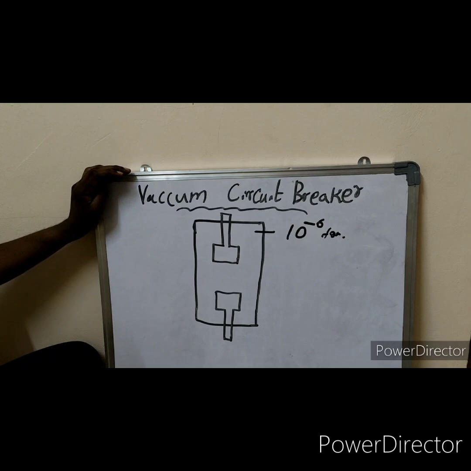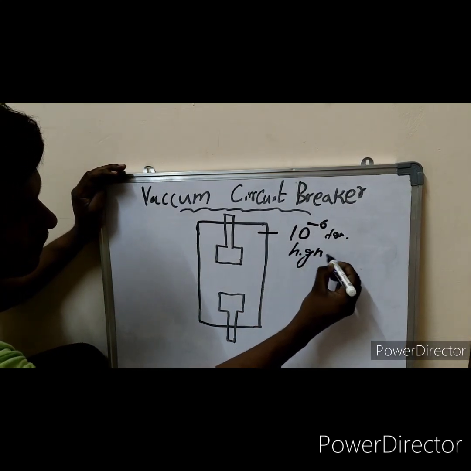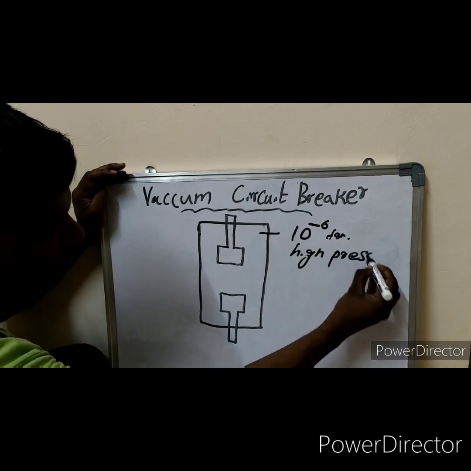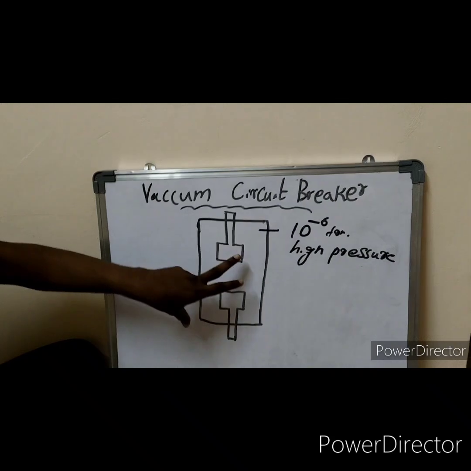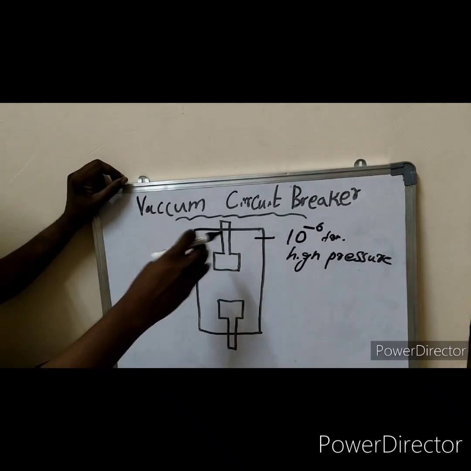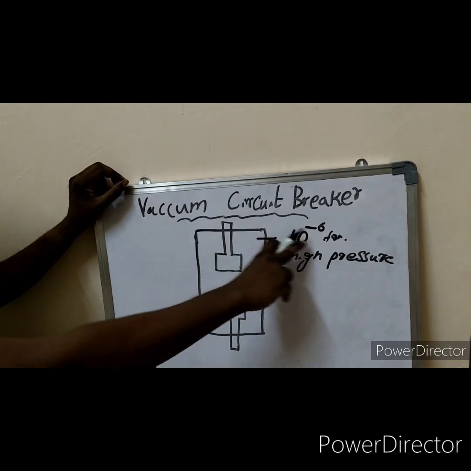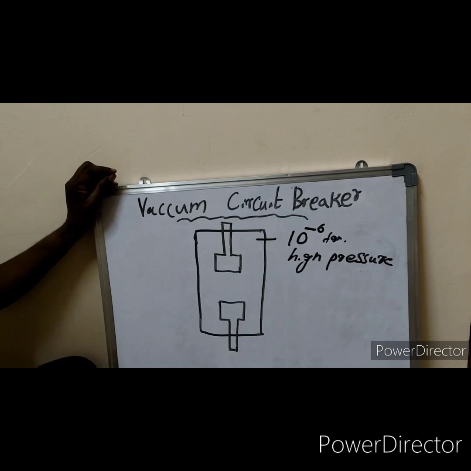That is a very high vacuum, in the sense that there is no air in this chamber.